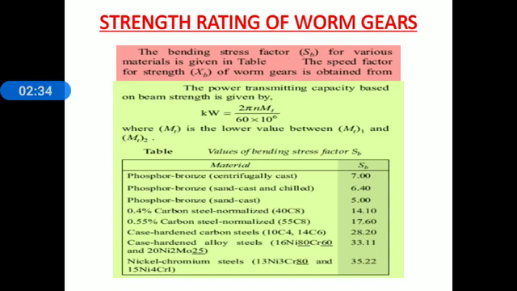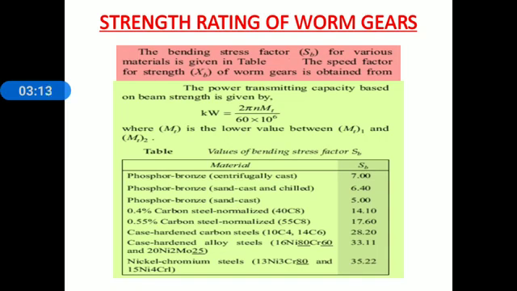The power transmission capacity based on beam strength is given by kilowatt is equal to 2 pi n MT divided by 60 into 10 to the power 6. Here everyone knows the relation for power. Here MT is the lower value between MT1 and MT2. Remember that first of all we find out the permissible torque by using two relations MT1 and MT2, and the lower value we have to substitute in the relation of power transmitting capacity, and then we get the power transmission capacity based on beam strength.